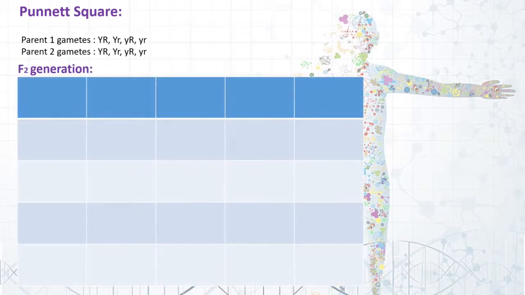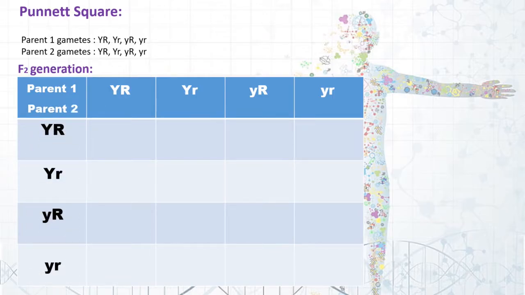After knowing the gametes of both the parents, Mendel plotted both of the gametes on a Punnett square. On one side, he put the gametes of one parent, and on another side, the gametes of parent 2 were placed.